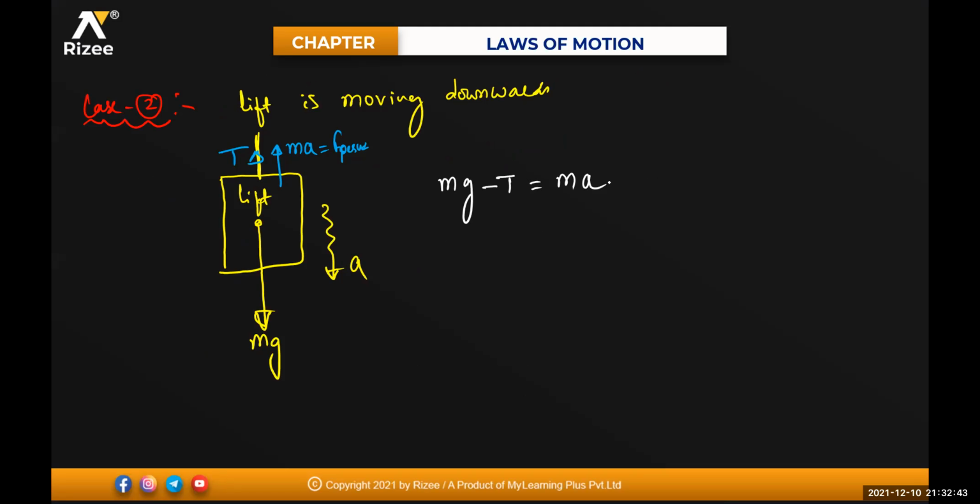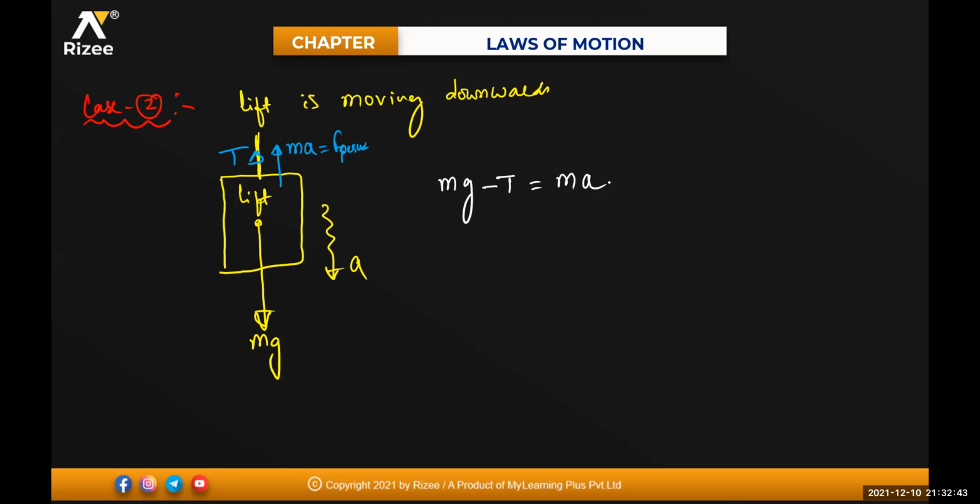Now, I have not given any acceleration. If the acceleration is free fall, a is equal to how much? g. Now write the equation: mg minus T is equal to m into a. As it is moving in the downward direction, it is mg minus the opposite force. So mg minus m into a is equal to T. So m into g minus a will be equal to T. When it is free fall, a is g. So it is m into g minus g, that will be equal to T. So in this case, tension will be 0 in a free fall.